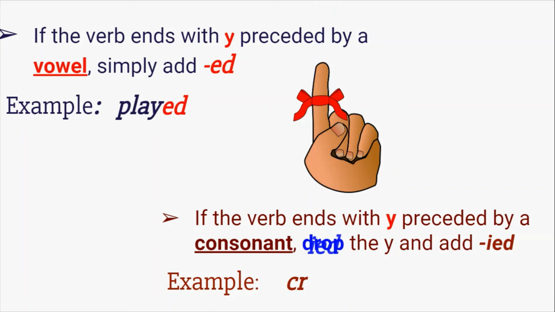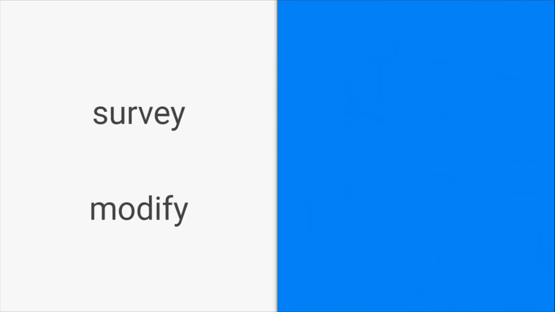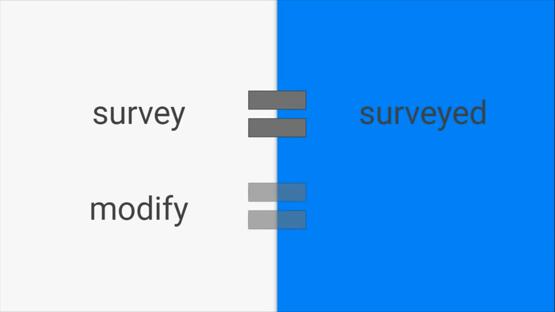We're going to take away the Y and we're going to add IED, and we have now cried. Very good. So for survey, we have surveyed, right? And for modify, we have modified by dropping the Y. Remember, because we have a consonant in front of the Y, we need to erase that Y and add IED. Okay, friends, I think that we're doing good.